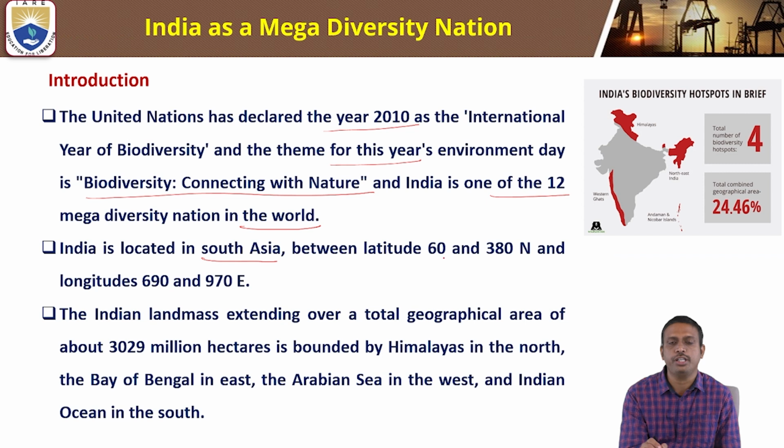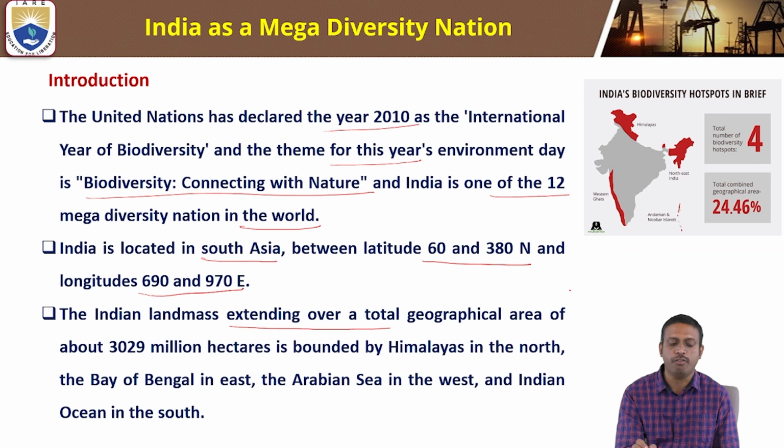India is located in South Asia between latitude 6° and 38° north and longitude 69° and 97° east. The Indian landmass extends over a total geographical area of about 3029 million hectares, and is bounded by the Himalayas in the north, the Bay of Bengal in the east, the Arabian Sea in the west, and the ocean in the south.